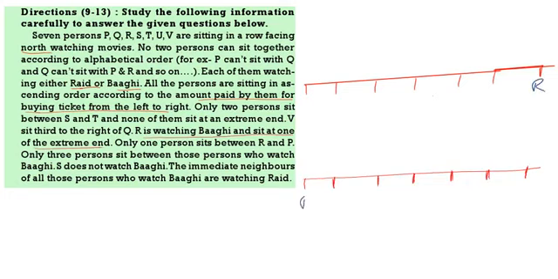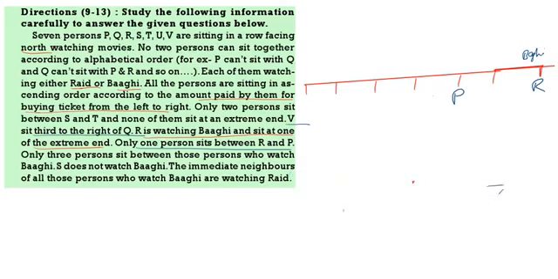Second case, R. Only one person is there between R and P. Here I will write P. Then V is sitting third to the right of Q. So I can't write Q here and here. If I write Q here, V cannot sit third to the right of Q. So the second one is definitely wrong.